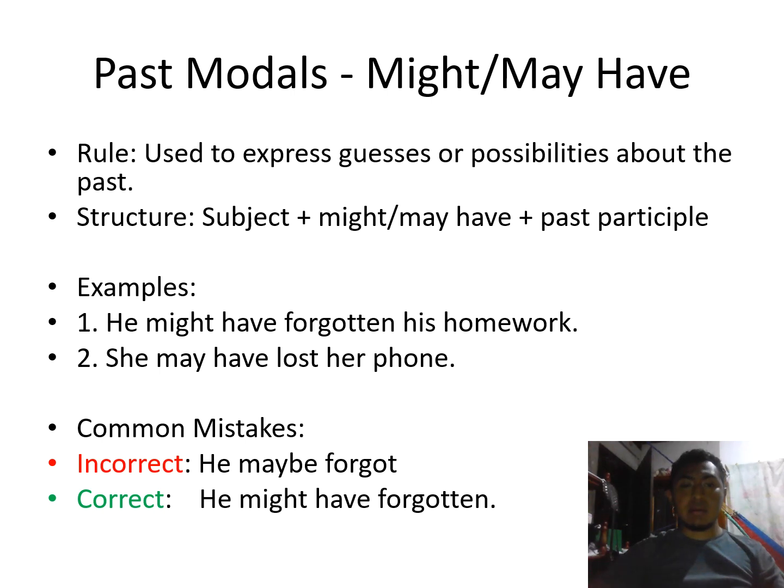We have a common mistake. One example: he maybe forgot. What's missing here? We have the subject, but what's missing here? Here we're missing the past modal. In this case, the correct form: he might have forgotten.